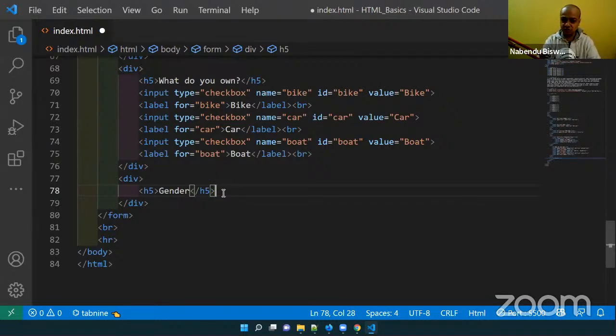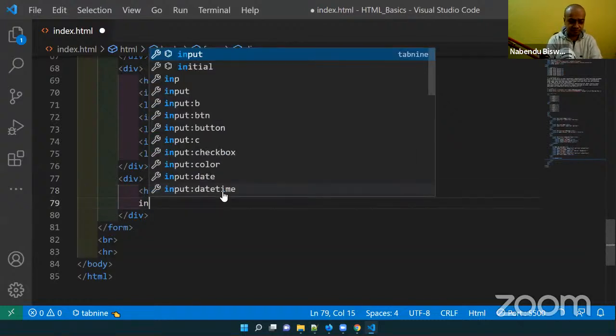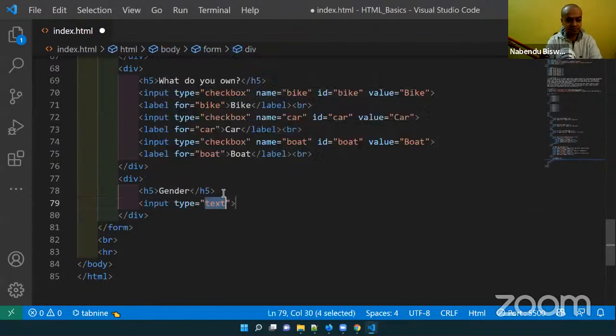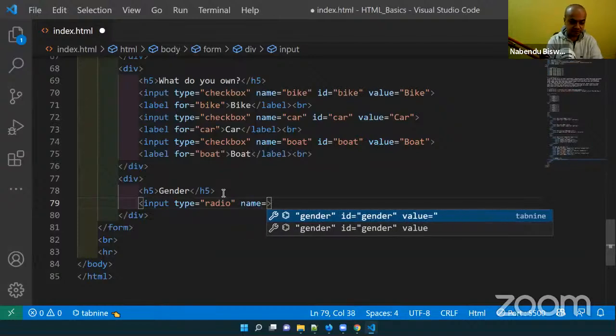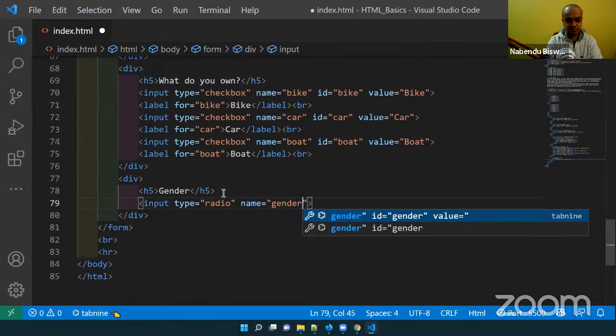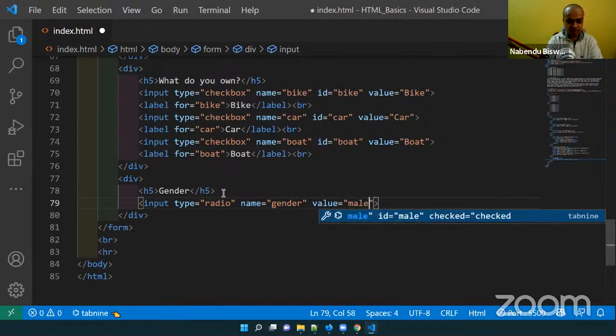You might have seen the checkbox, in which you can select all of them, but here you cannot select all of them. Then input, the type is radio, name equal to gender, and value equal to male. So name is gender and value is male.